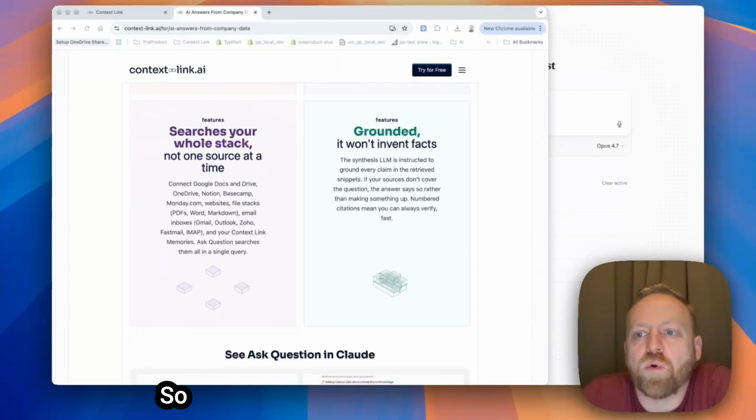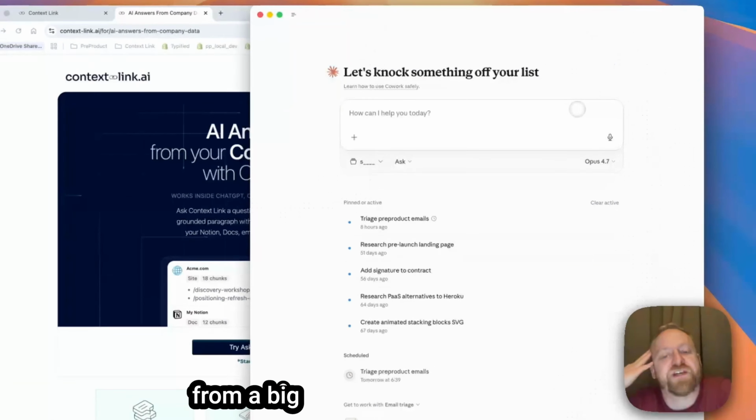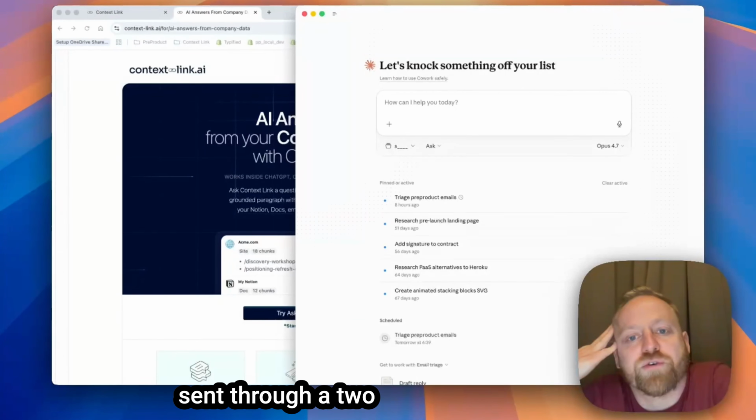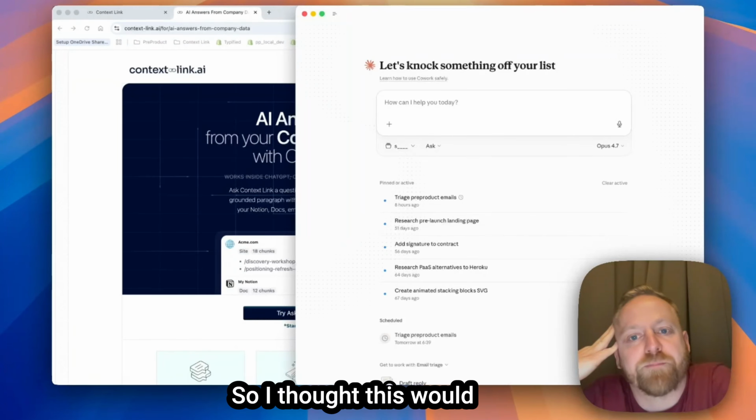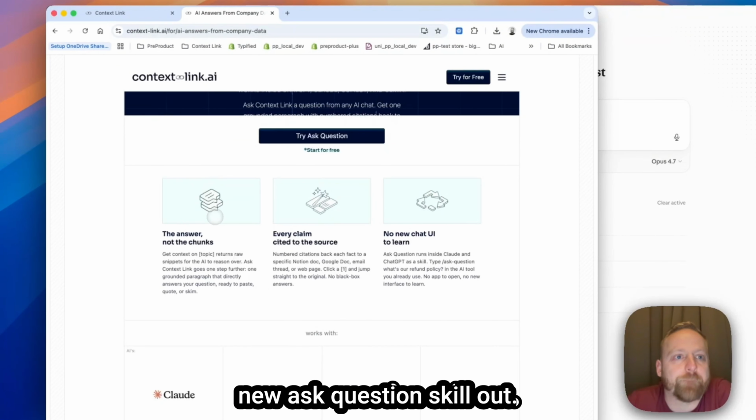We've recently had an inbound request from a big potential client, and they sent through a two or three page spec of what they need out of a provider. So I thought this would be a perfect opportunity to try this new ask question skill out.